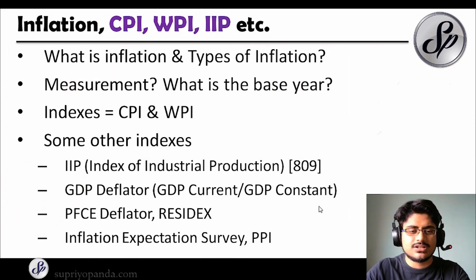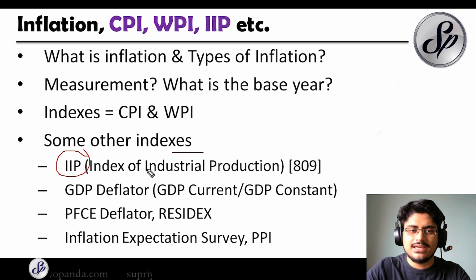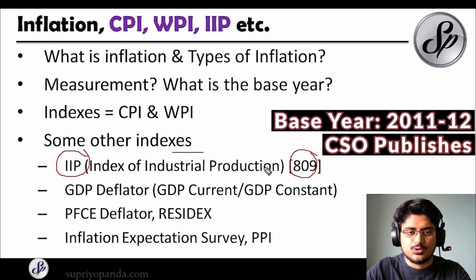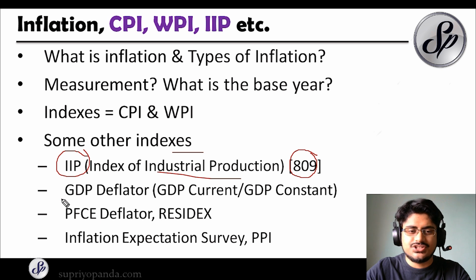And you also have some other indexes. So remember these also. There is the IIP, or the Index of Industrial Production. Now this has 809 items in total. It is also published by the CSO, and it has the base year of 2011 and 12. So this basically captures some things that are missing in the WPI, and so they have come out with that one. And then you also have something called the GDP deflator. Now the details are not required.